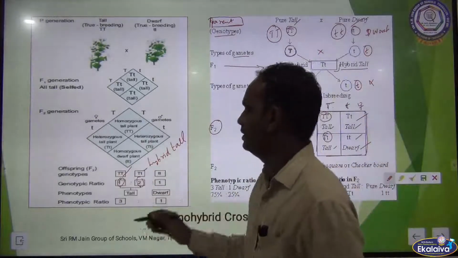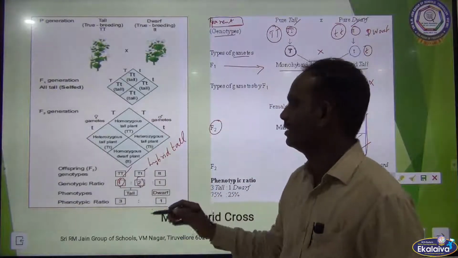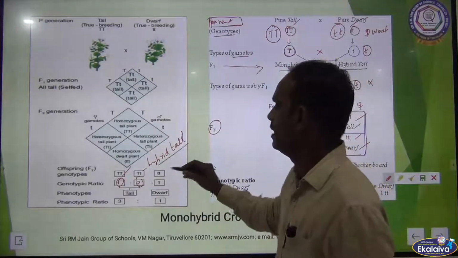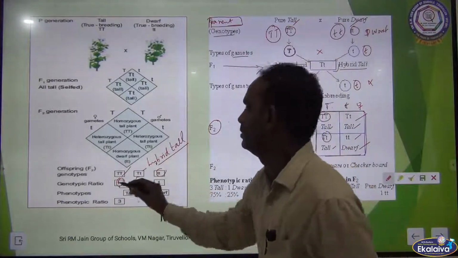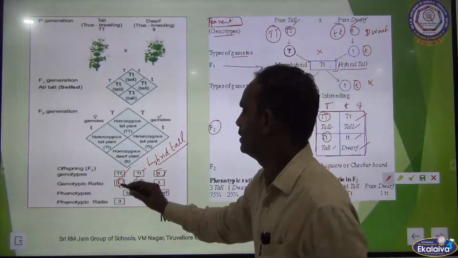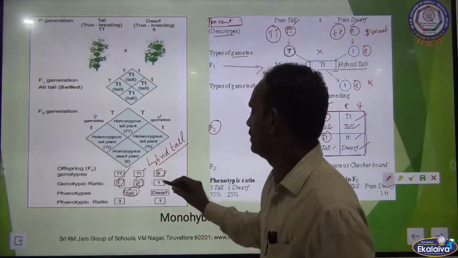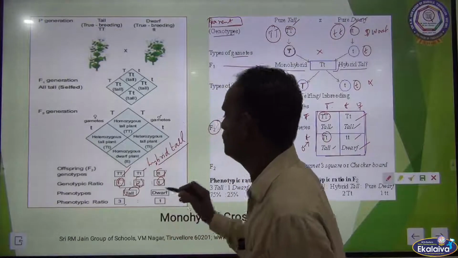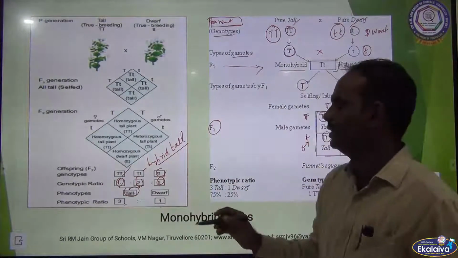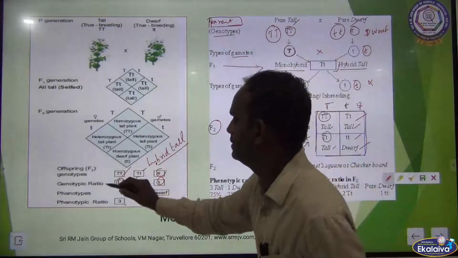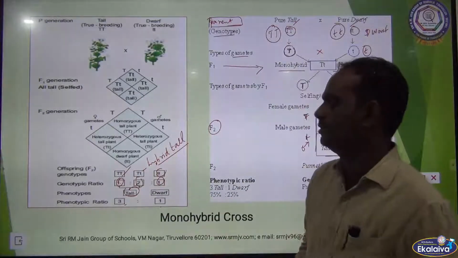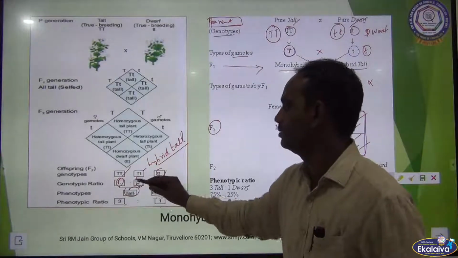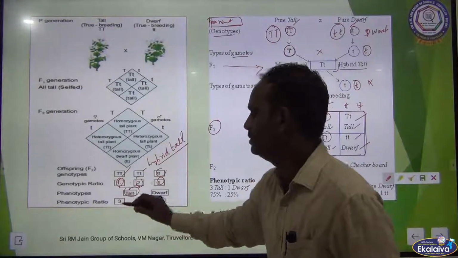This is the genotypic ratio 1:2:1: 1 capital T capital T, 2 capital T small t hybrid tall, and only one dwarf. That means this 1 and 2 are tall plants and the last one is a dwarf plant. Phenotypic ratio 3:1, so 3 tall and only one dwarf. Genotype means gene expression. What is the genotypic ratio in a monohybrid cross? 1:2:1. Phenotypic ratio means 3:1.